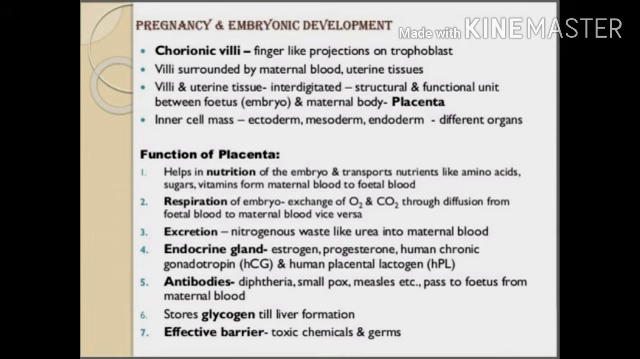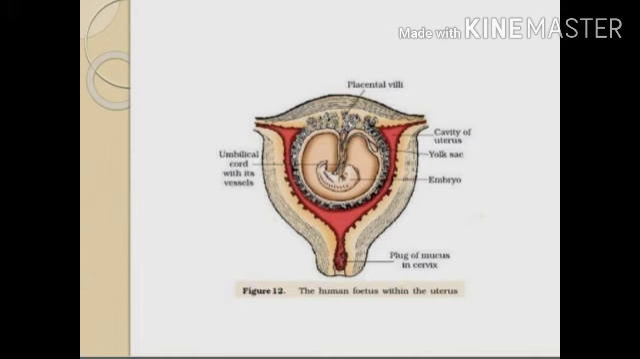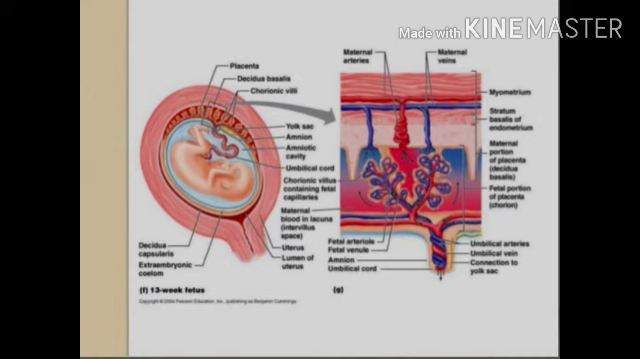Now, the endocrine function. Hormones, namely HCG, human placental lactogen and relaxin, are secreted in the woman only during pregnancy by the placenta. It also helps in passing antibodies, stores glycogen till liver formation, and acts as an effective barrier. Now, in this structure, you can see the human fetus within the uterus. And in this image, you can see a 13-week fetus.